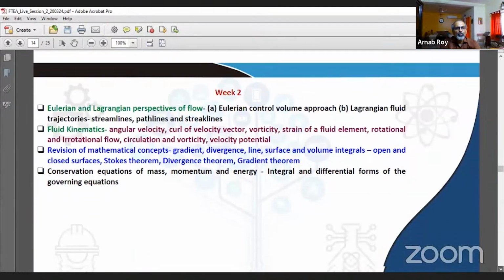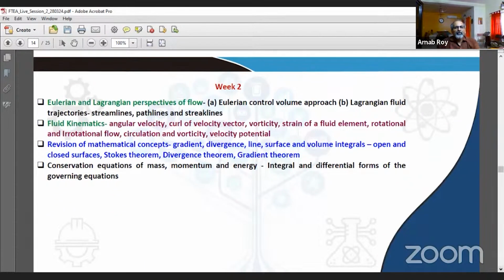Moving on to week 2, we looked at concepts like Eulerian and Lagrangian perspectives of flow. The Eulerian approach is a control volume approach. Lagrangian approach concerns tracking individual fluid particles and looking at their trajectories in the form of streamlines, path lines, streak lines, and so on. Then we looked at fluid kinematics, angular velocity, curl of velocity vector, vorticity, strain of a fluid element, rotational, irrotational flow, their classifications, circulation and vorticity, velocity potential, and so on.